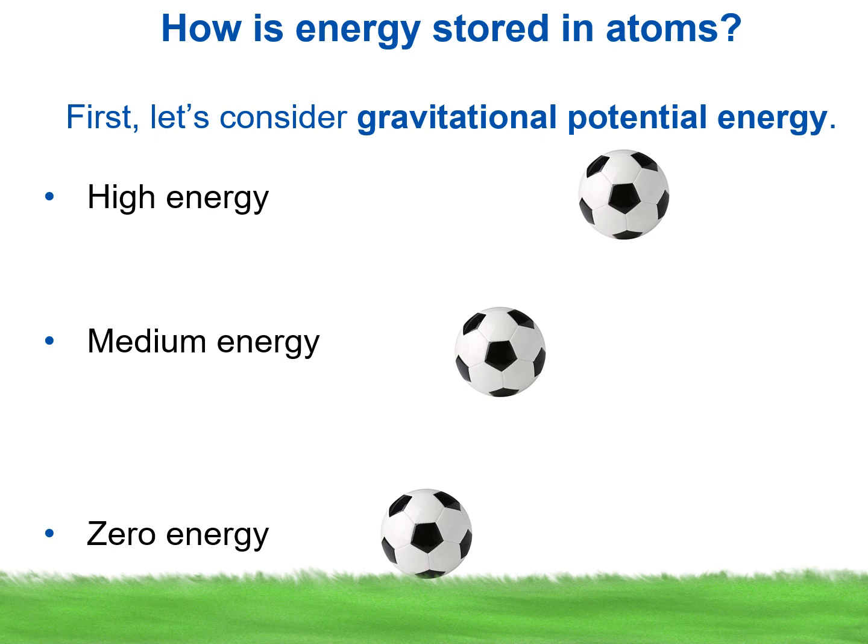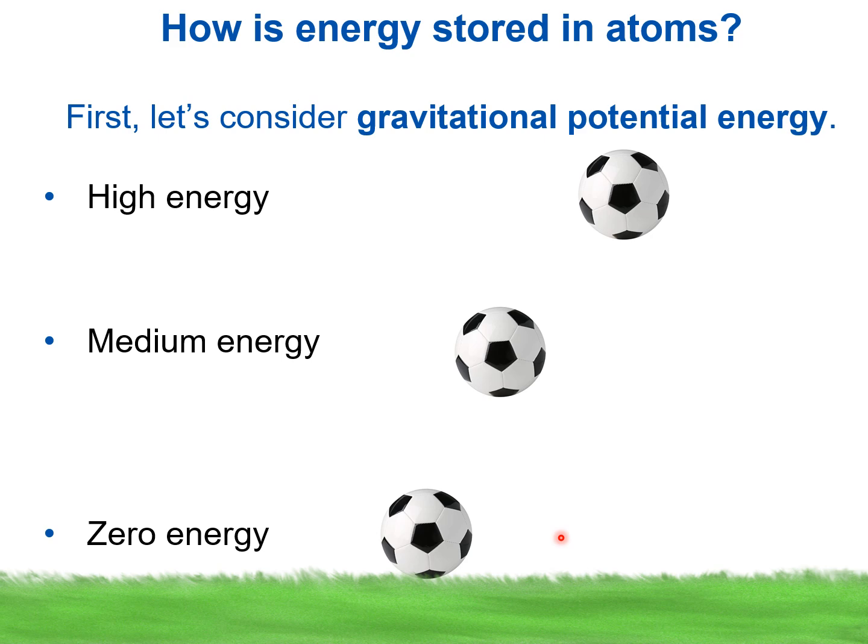Before we consider energy in atoms, I want to think about something that's a little easier to relate to and to visualize. I want to consider the gravitational potential energy of a soccer ball. Remember that gravitational potential energy is related to the mass of the object, the strength of gravity, and the height that the object is, or another way to think about height is how far it has to fall. Now, if the soccer ball is on the ground, then it is at a height of 0, so we say it has 0 potential energy.